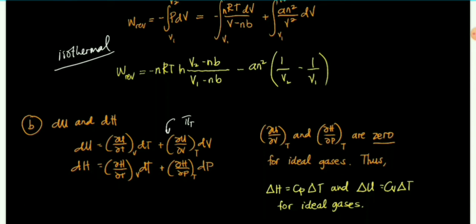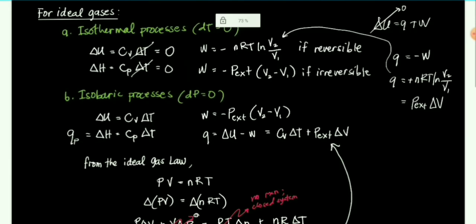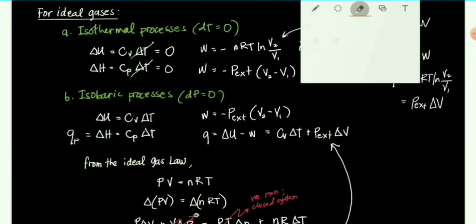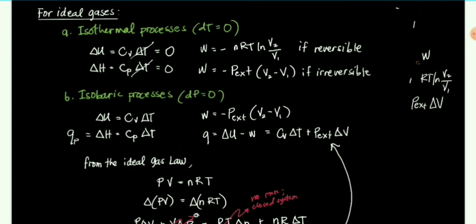Kapag ideal gas, 0 sila. Okay? So pi T and mu T are 0 for ideal gases. Thus, for ideal gases, delta H is Cp delta T and delta U is Cv delta T. Okay? So, since complicated yung ating mga real gas equations of state, magdudwell muna ako sa mga ideal gas para ma-demonstrate yung mga iba't ibang PV processes.